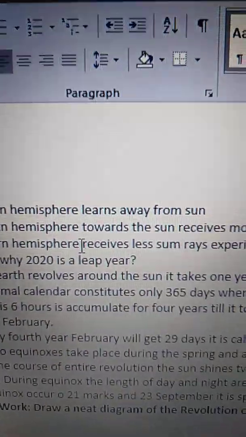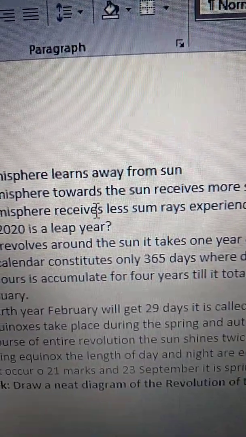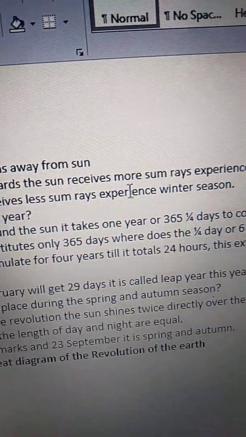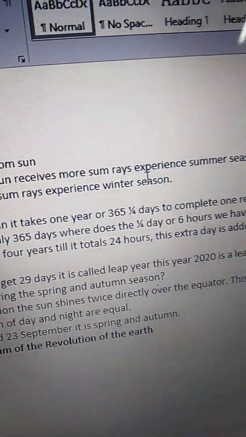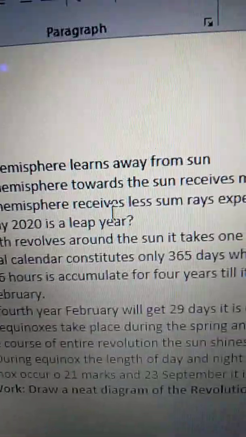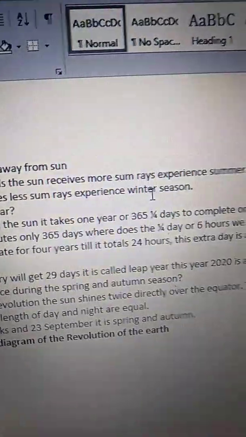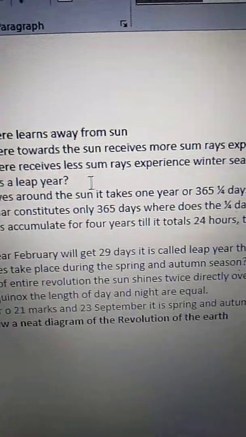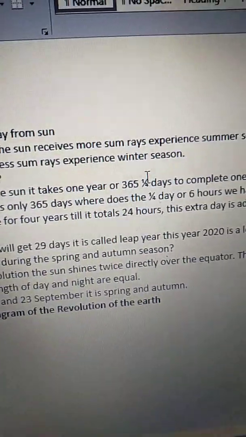Northern hemisphere, towards the sun, receives more sun rays and experiences summer season. Whereas southern hemisphere receives less sun rays and experiences winter season. This is the answer.